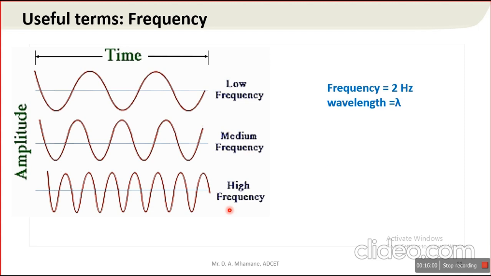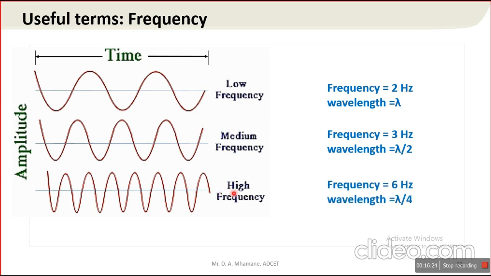So consider the first image has 2 hertz frequency and say the wavelength is lambda. In the second case, approximately the frequency is 3 hertz and the wavelength is reduced to lambda by 2. Again, for the third diagram, frequency is 6 hertz because cycles per second are more than the previous two, and the wavelength is reduced to lambda by 4.